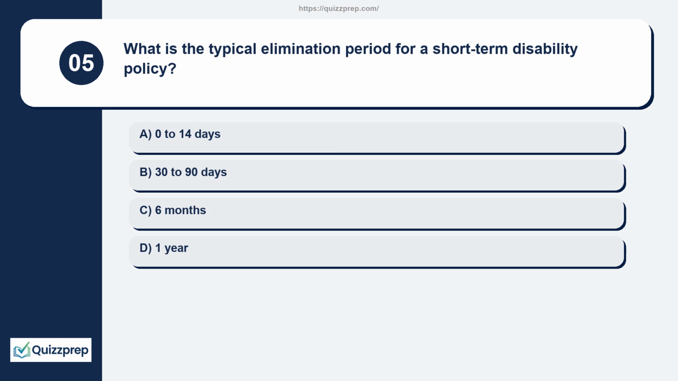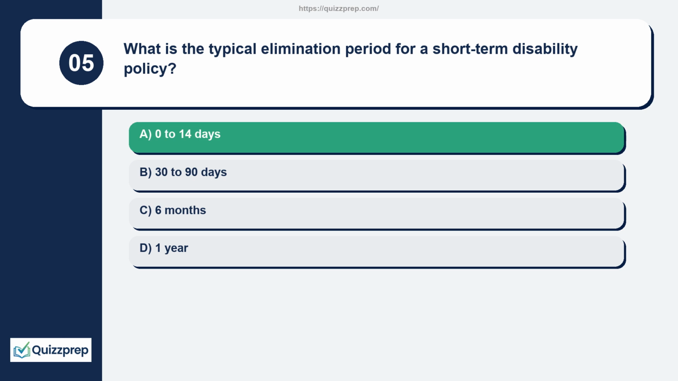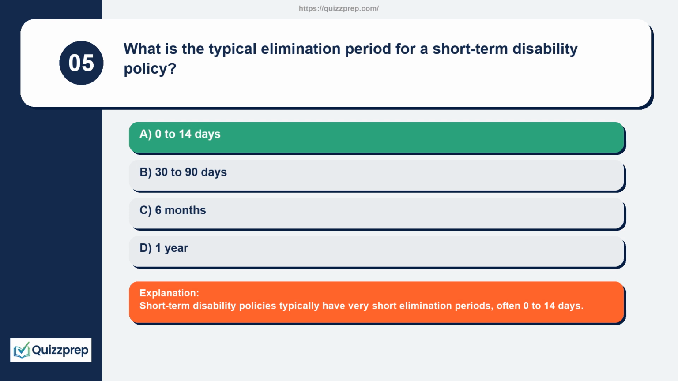Question 5. What is the typical elimination period for a short-term disability policy? 0 to 14 days, 30 to 90 days, 6 months, 1 year. Short-term disability policies typically have very short elimination periods, often 0 to 14 days.